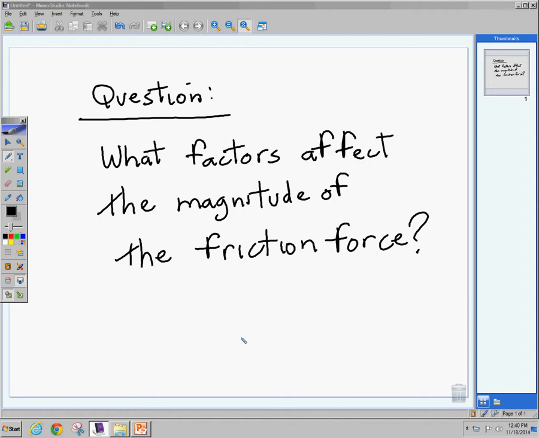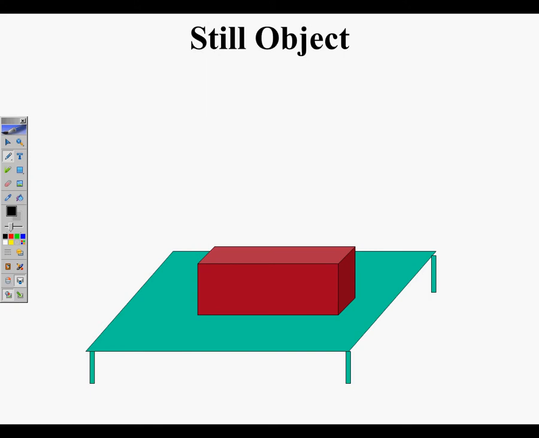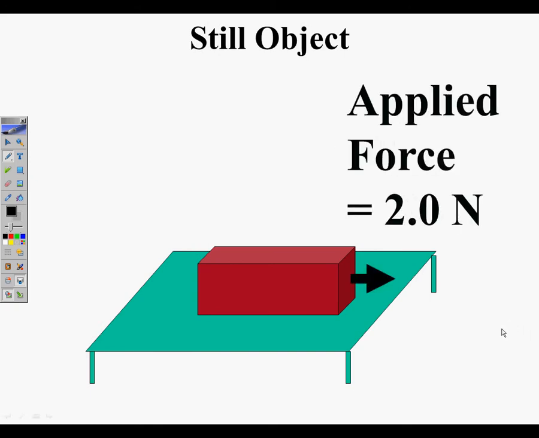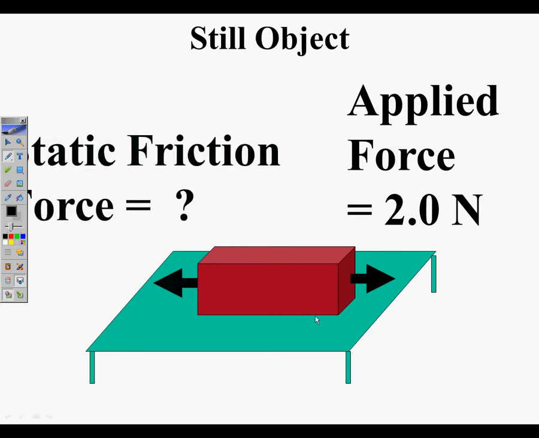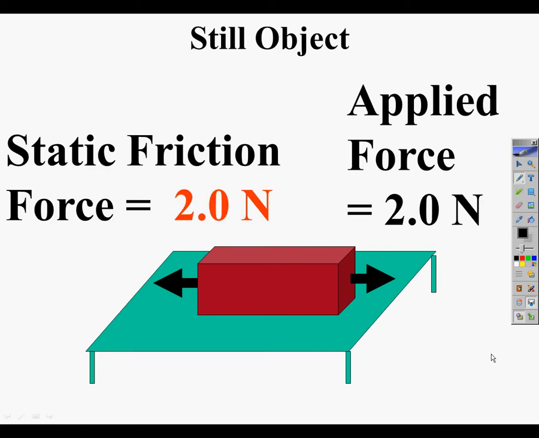Friction force. So we're going to backtrack a little bit and look at yesterday's PowerPoint, and then we'll build on it. Slideshow from the current slide. If you have an object that's still and you pull on it with a little force of 2 newtons and it remains still, there's actually a static friction force acting on the bottom of the brick, between the brick and the table, and the static friction force holding it there would be equal to 2 newtons as well.